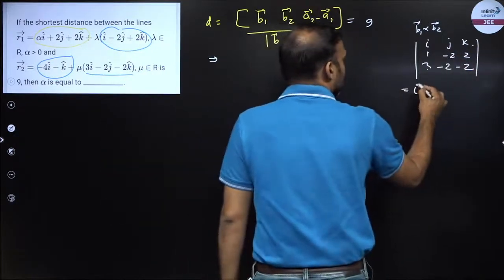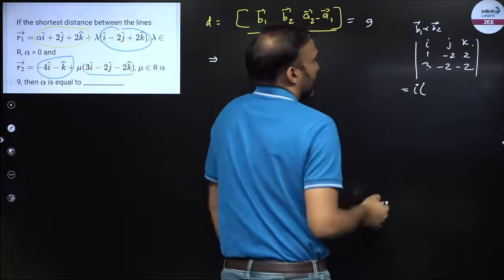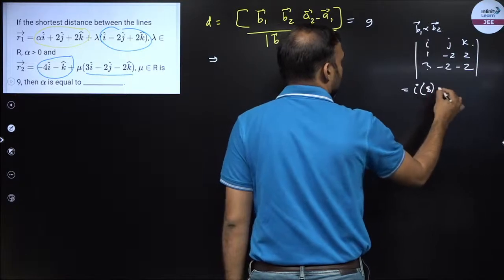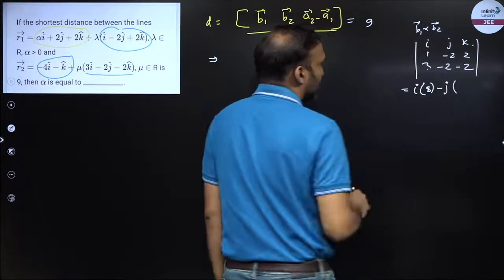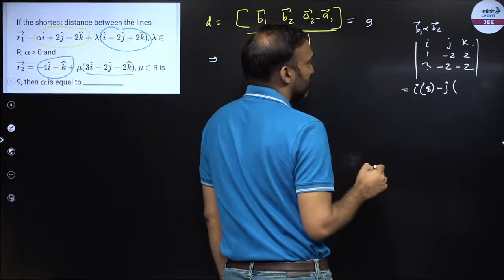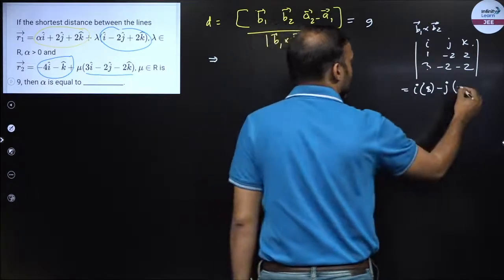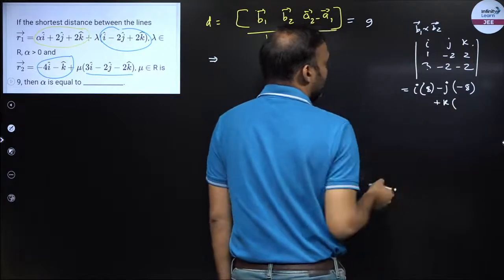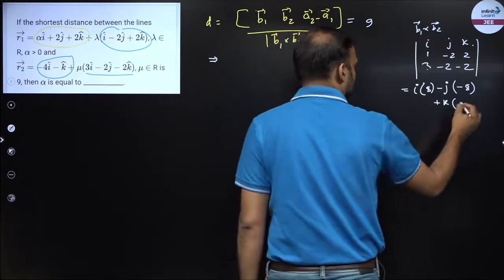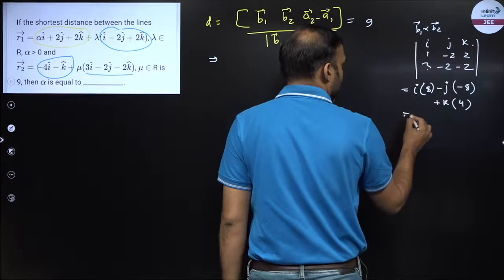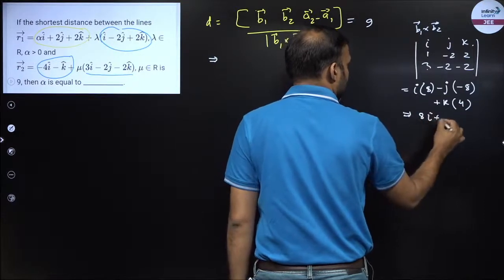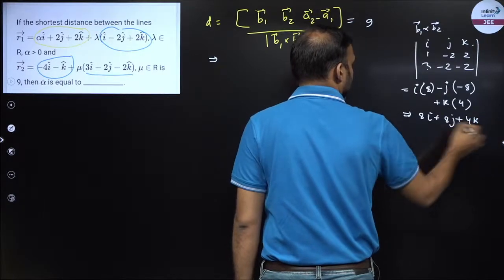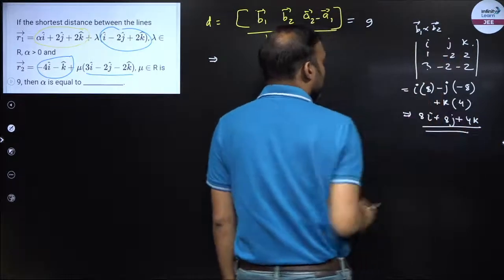Now solve this, you get I is equal to 4 plus 4, that is 8, minus J, minus 2, minus 6, minus 8, plus K, minus 2, plus 6. So 8I plus 8J plus 4K. This is your B1 cross B2.